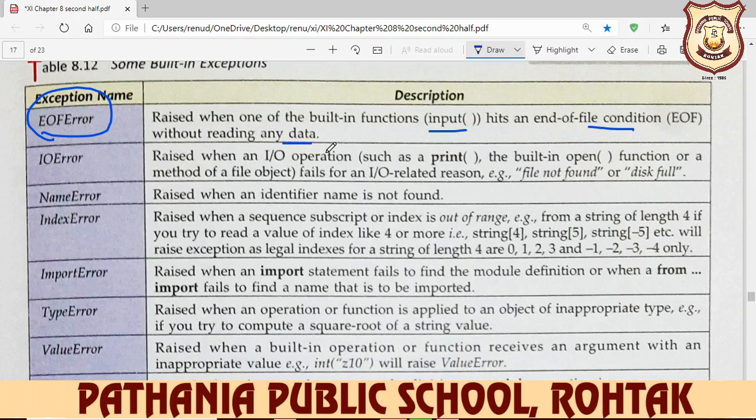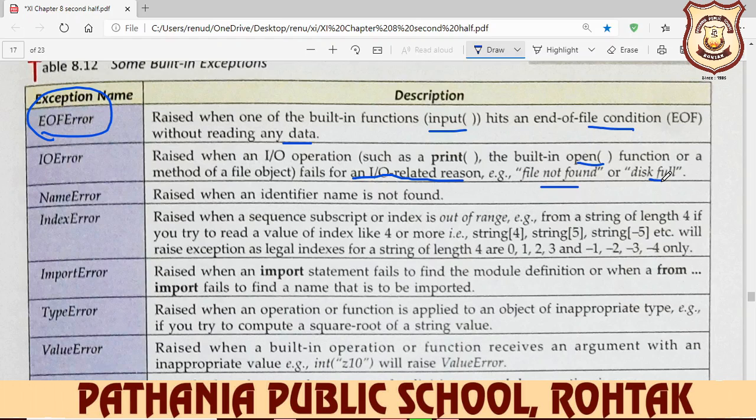Without any data, your file will end, then this type of error will be displayed on your screen. IOError means your input output error, raised when an input output operation such as a print, built-in open function, or a method of a file object fails for an input output related reason, like file not found, disk full. This type of error is your input output error.